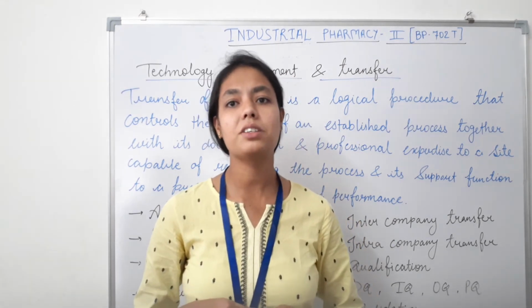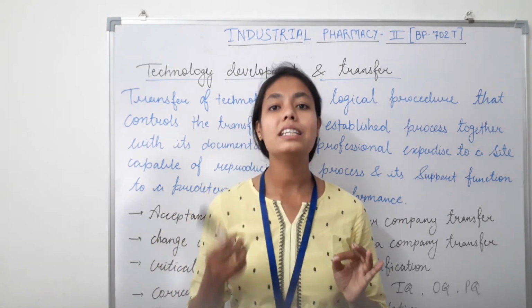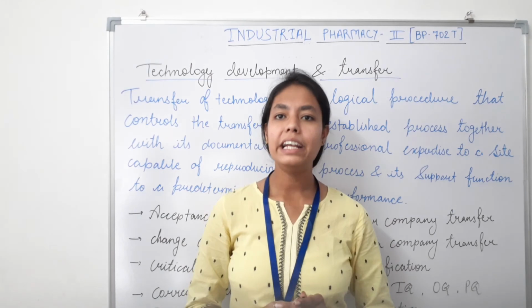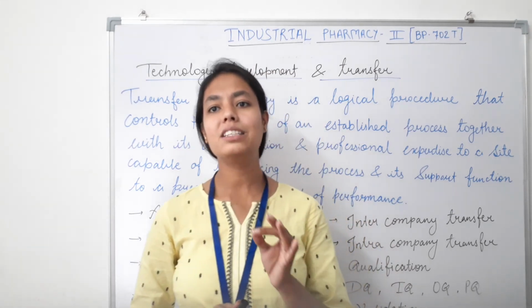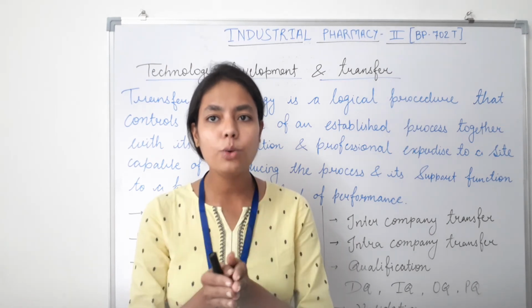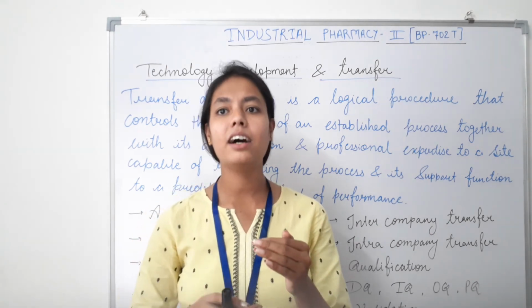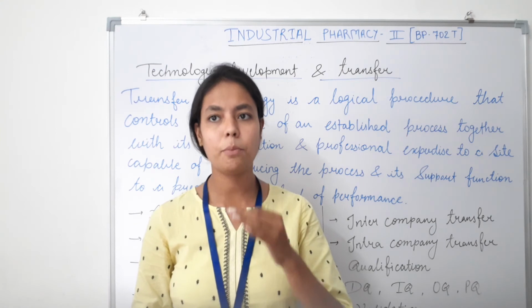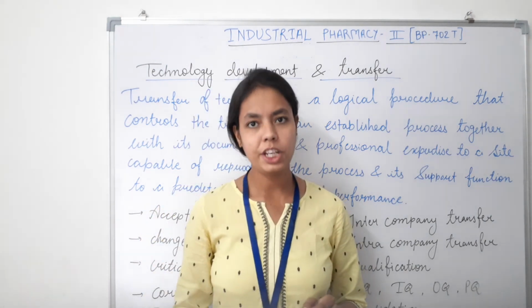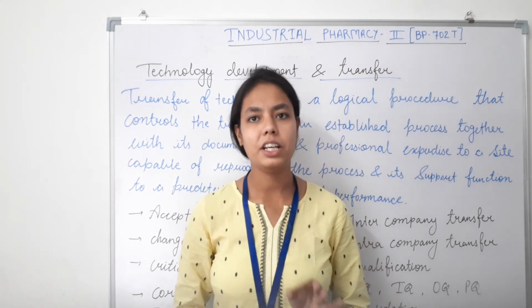After validation master plan, let's talk about what is validation protocol or validation plan. So validation protocol is a document describing the activities to be performed in a validation, including the acceptance criteria for the approval of a manufacturing process or a part thereof for routine use. That comes under validation protocol.